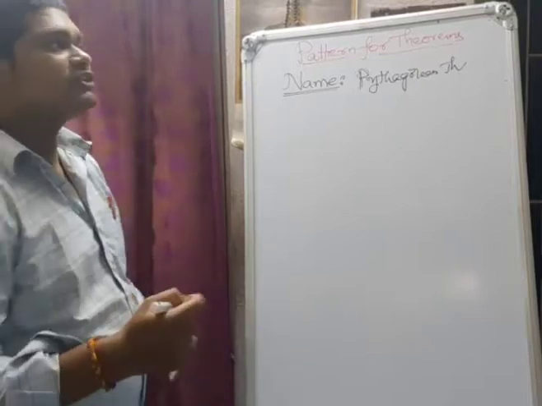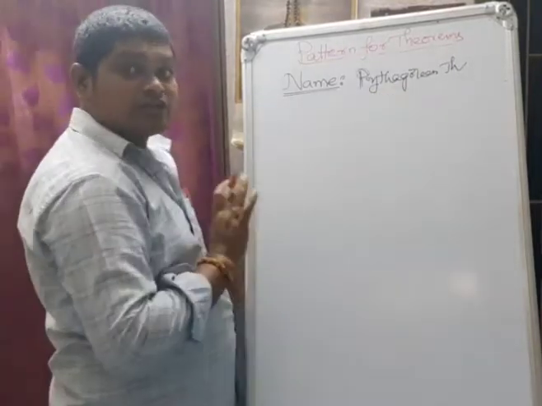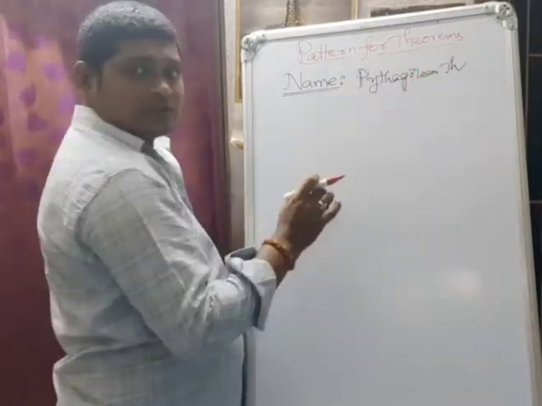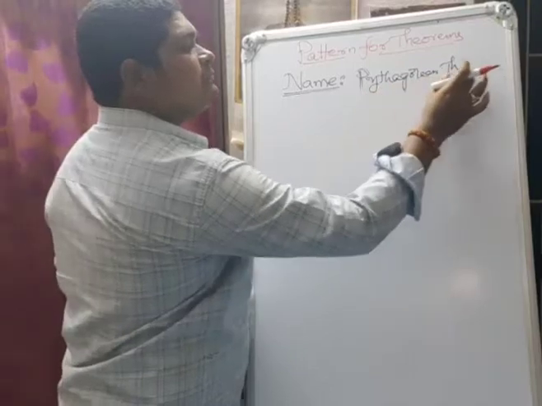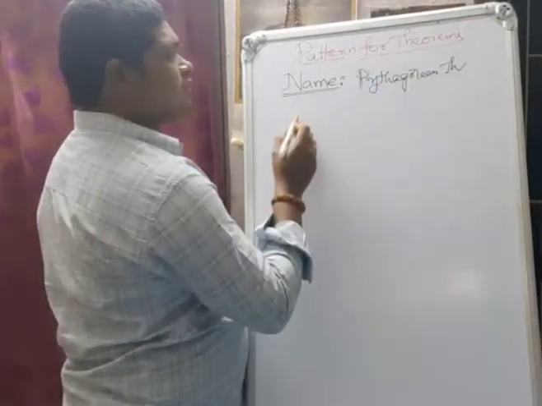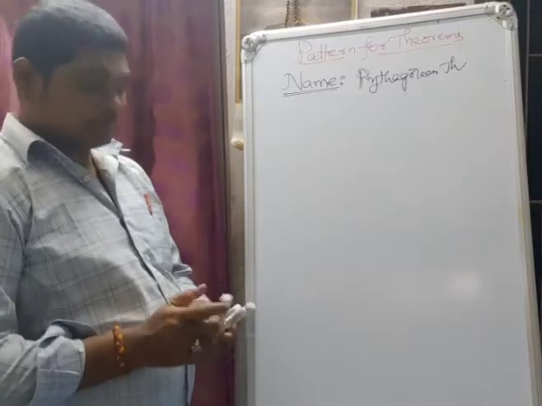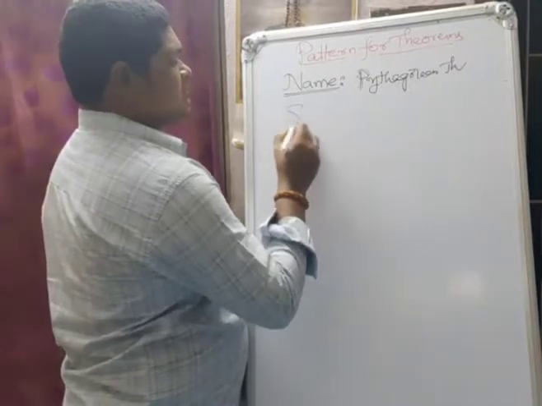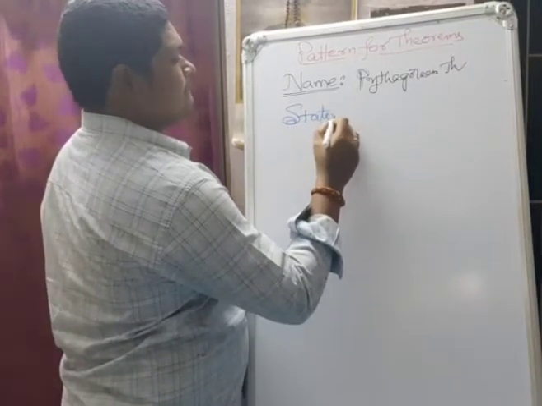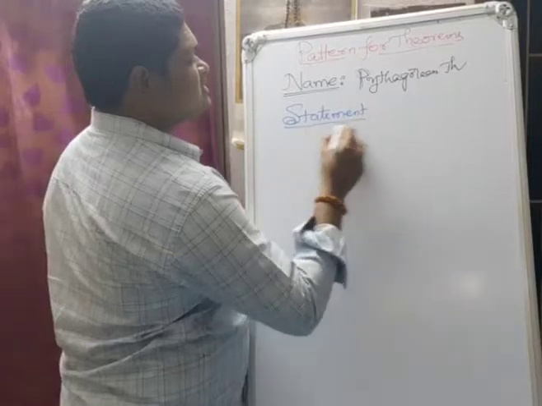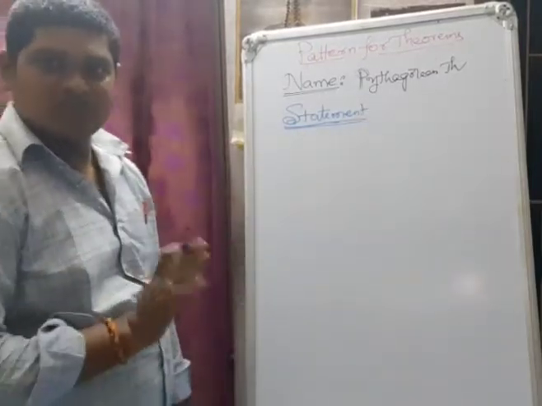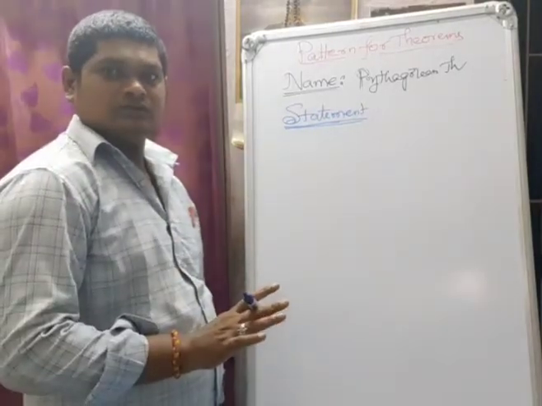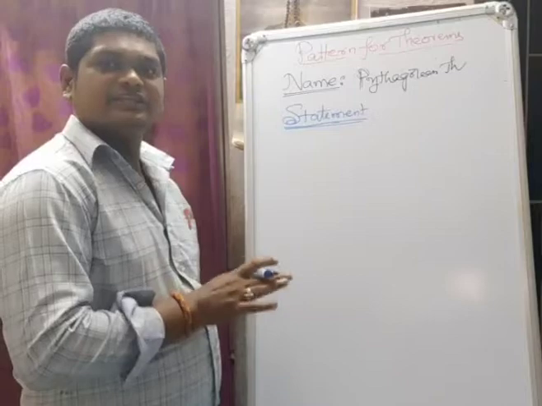Every theorem has a statement. If there is no name for the theorem, we just keep the name as theorem. If you have a name, we write the name followed by theorem. Next, every theorem has the statement, so next we have to mention the statement. For the statement of the theorem, we have to follow the same pattern as given in the textbook, and write the statement just like that.